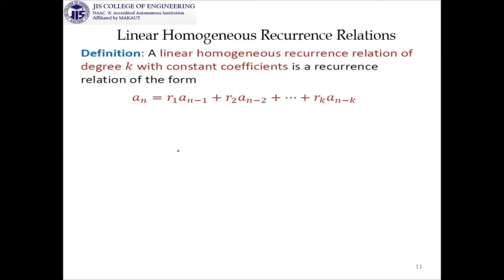Now some definitions, rather we should say some identification for the latter classes are going on. A linear homogeneous recurrence relation of degree k with constant coefficients is a recurrence relation of the form an is equal to r1 an minus 1 plus r2 an minus 2 and so on.